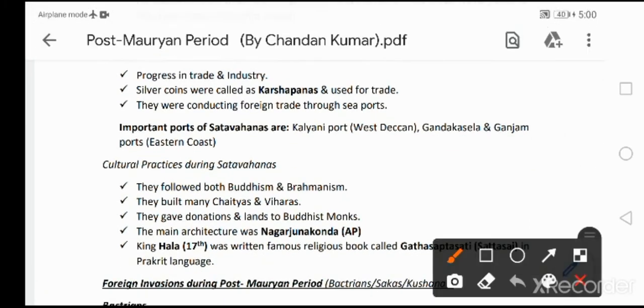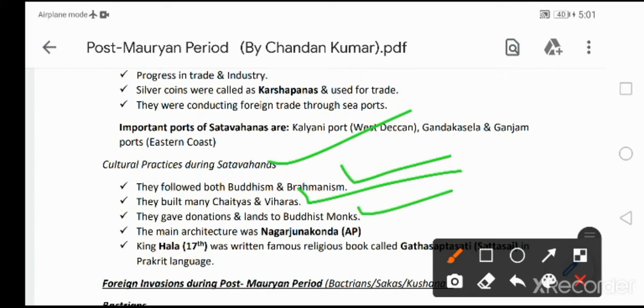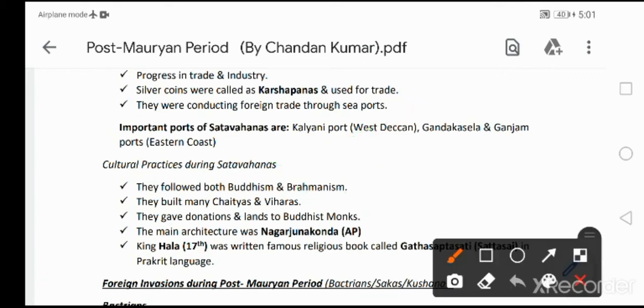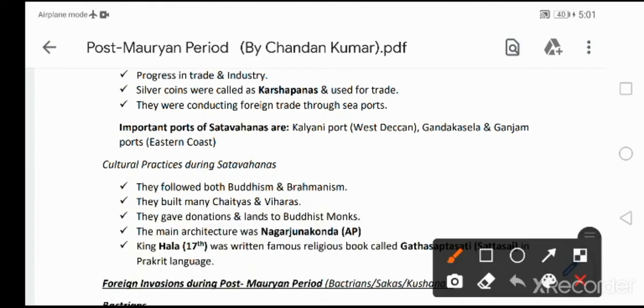Then let's quickly know about cultural practices during Satavahanas. They followed both Buddhism and Brahmanism. They built many chaityas and viharas. As I discussed in Buddhism, chaityas means place of worship and viharas means dwelling place of monks. They also gave donations and lands to Buddhist monks. The main architecture of the Satavahanas was Nagarjunakonda in Andhra Pradesh.